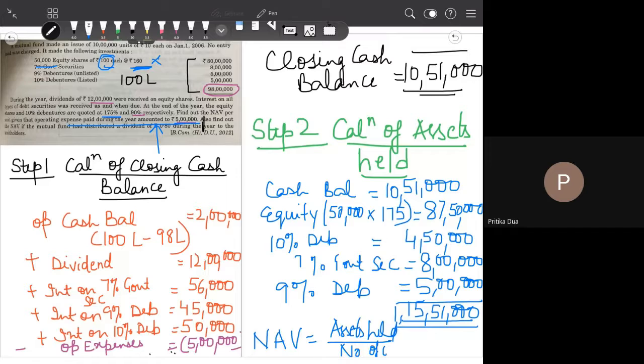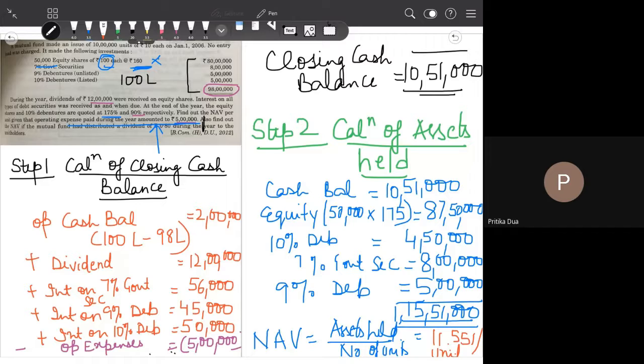So 1 crore 15 lakh 51,000 divided by 10 lakh will give you 11.551 per unit as the NAV.